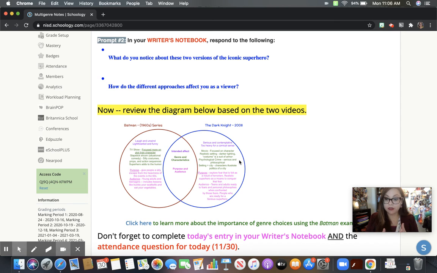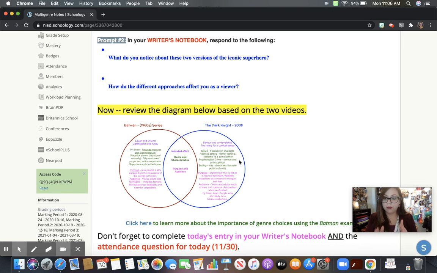And so obviously this is a movie and not a TV show. There are a lot of different things that are different in these small little clips regarding purpose and audience, genre and characteristics, and intended effect, right? All these remakes, when you have the Disney character animation movie versus the live action, I think of Mulan, right? Mulan was really funny, especially with Mushu's character, who was absent, spoiler alert, in the live action Mulan.